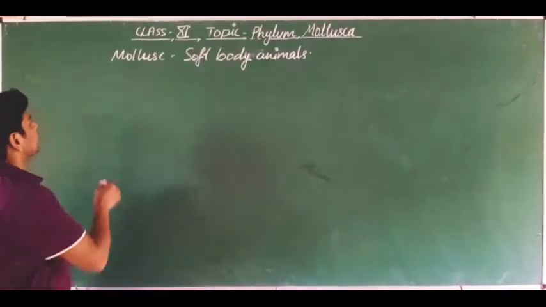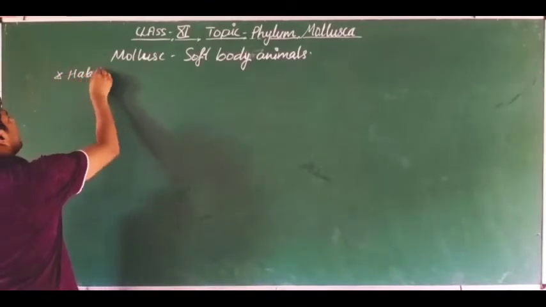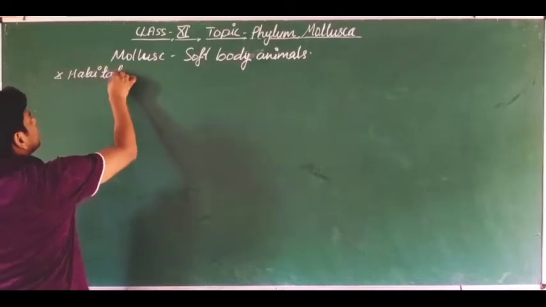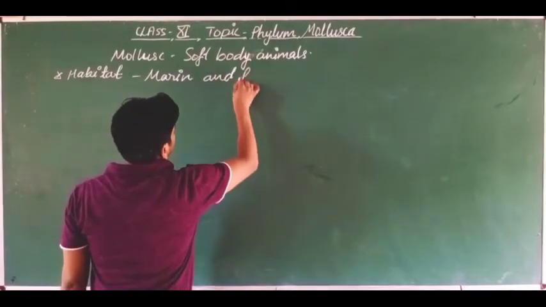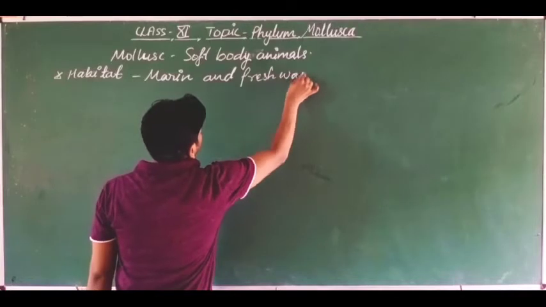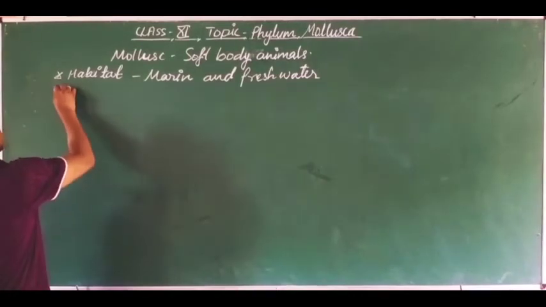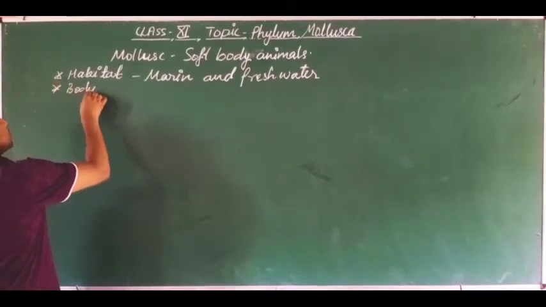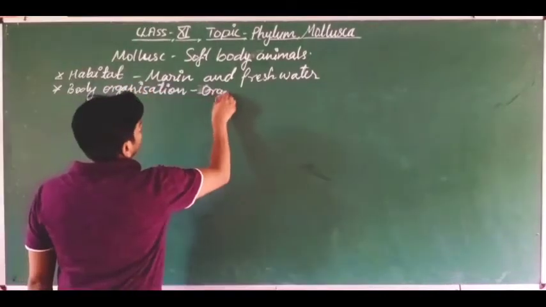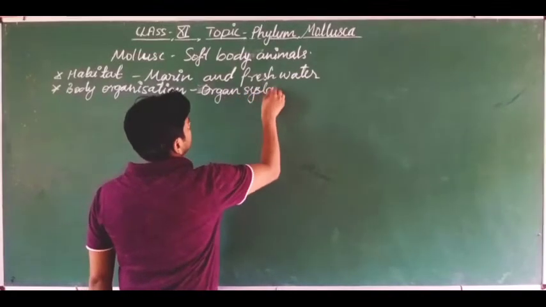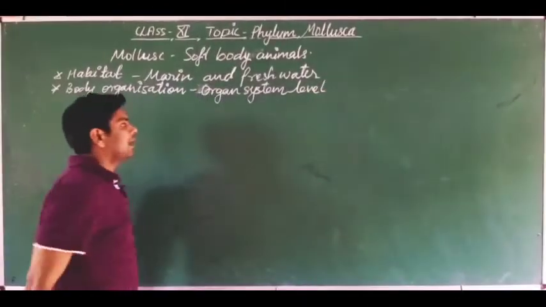Dear students, first we will discuss the habitat. The habitat of these animals is mostly marine and fresh water. Got it? So fresh water and marine habitat, this is the habitat of these animals. What is the body organization? Organ system level body organization is found.